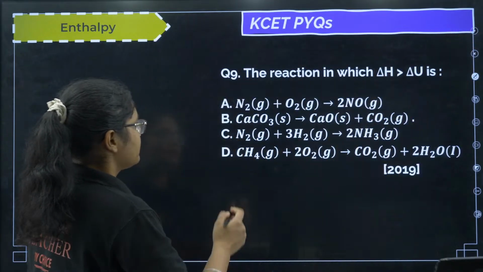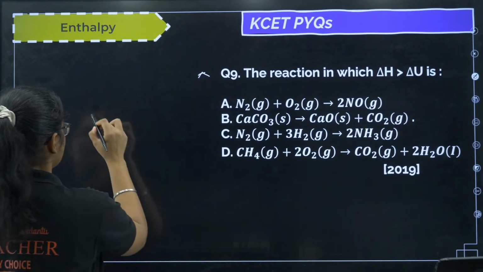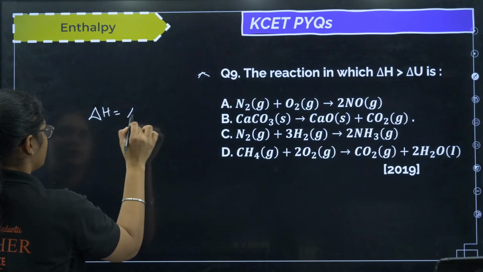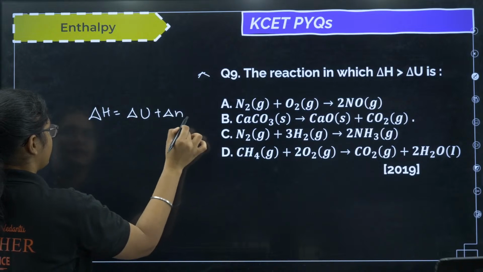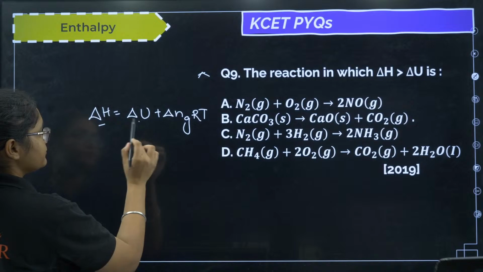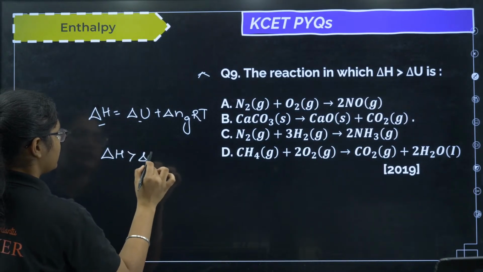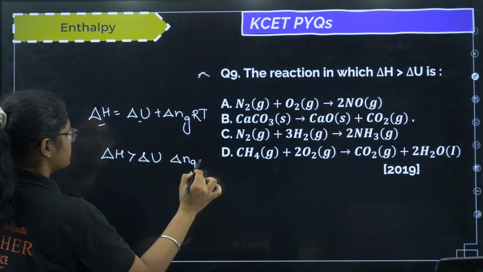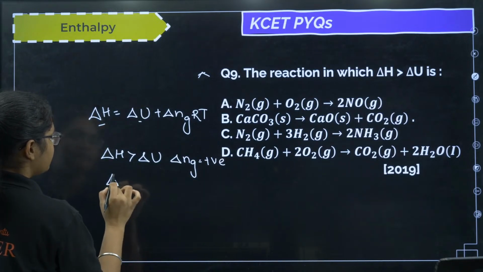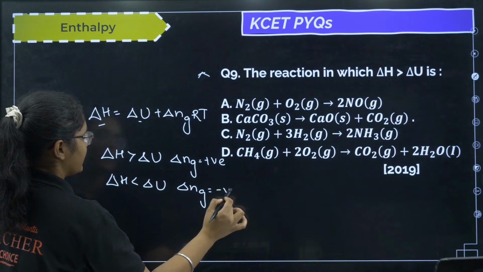Now this is an important question: for which reaction will delta H be greater than delta U? You have delta H is equal to delta U plus delta Ng RT. I want delta H to be greater than delta U. So remember, if delta H is greater than delta U, then delta Ng should be positive, and if delta H is less than delta U, then delta Ng should be negative.